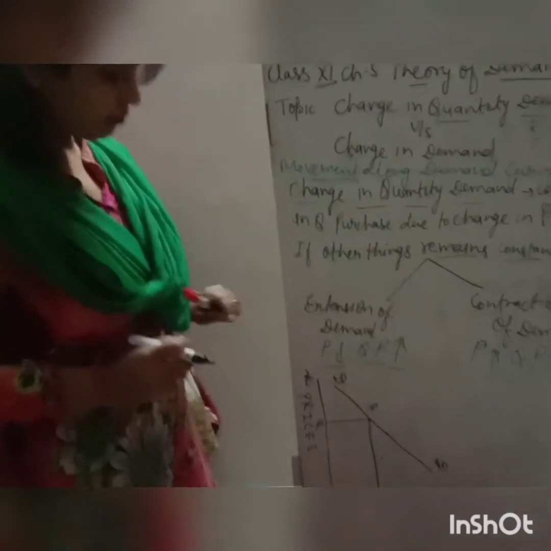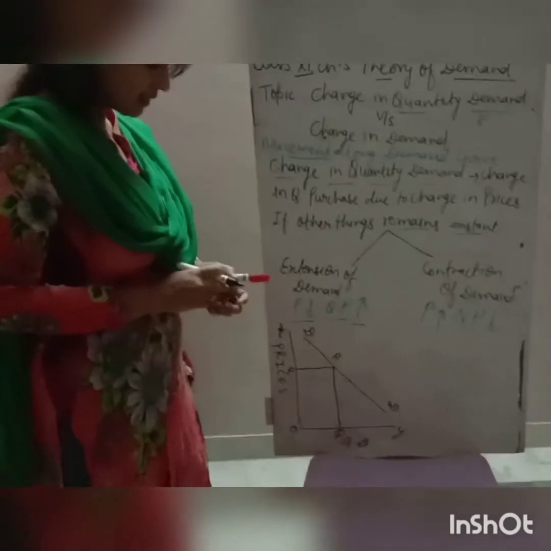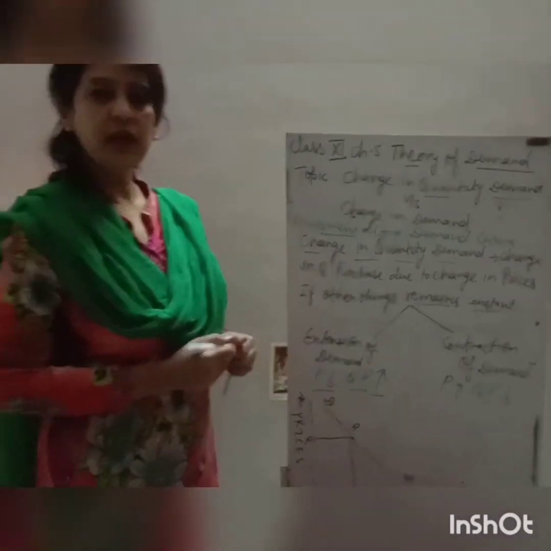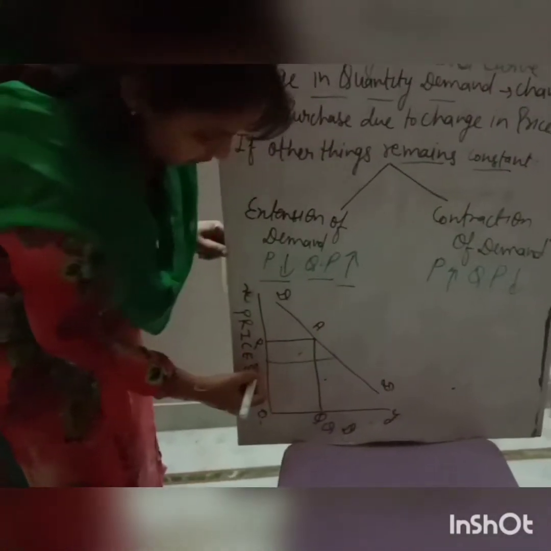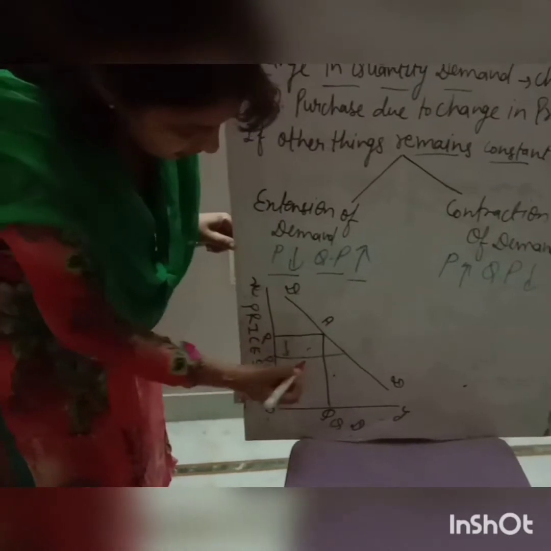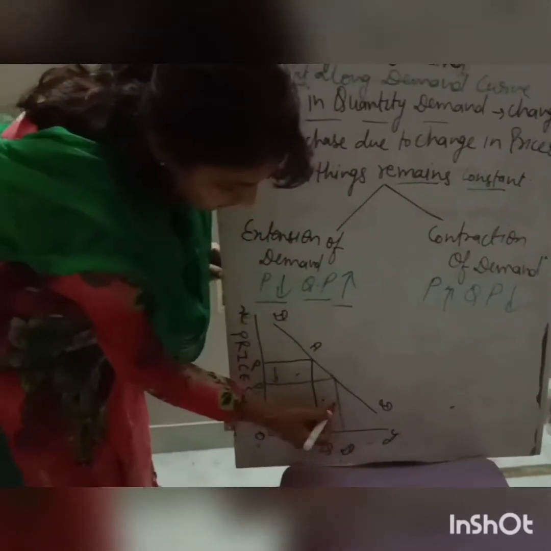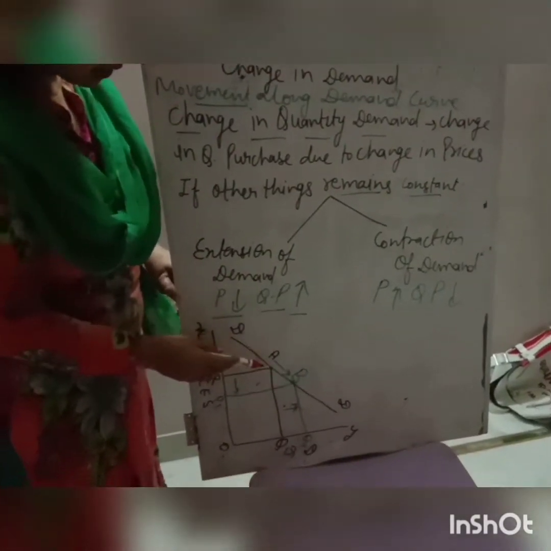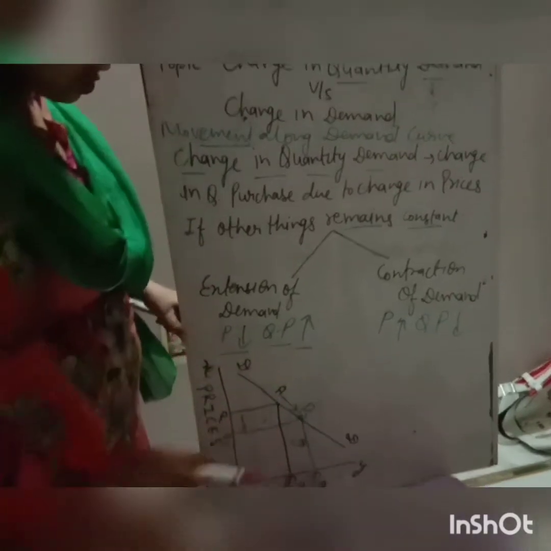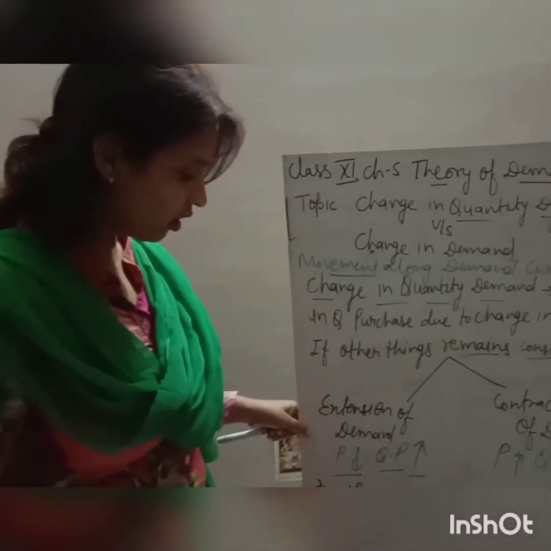In extension of demand, prices decrease. If prices decrease from OP to OP1, you can see very easily, then quantity demanded extends from OQ to OQ1. Clear? At which point? B point. So the demand curve moves in a downward direction, that is from A to B point. That is known as extension of demand.